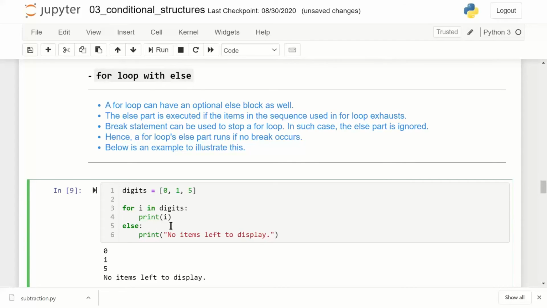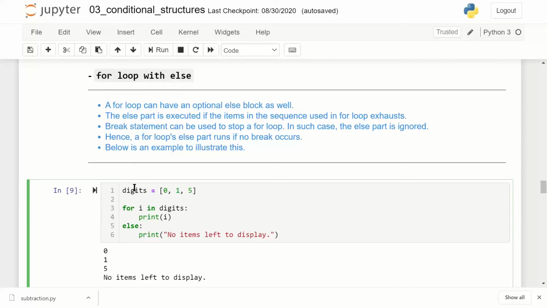So when you have a for loop, it will keep executing the loop. The moment all the iterations have been successful, assume you want to create a log in some audit table. Okay, you want to insert some information in an audit table, you can make use of this else. That the moment a for loop is successfully completed, at the end you should have an audit entry. Now here I don't have any audit entry, so I'm just saying no more items left to display.